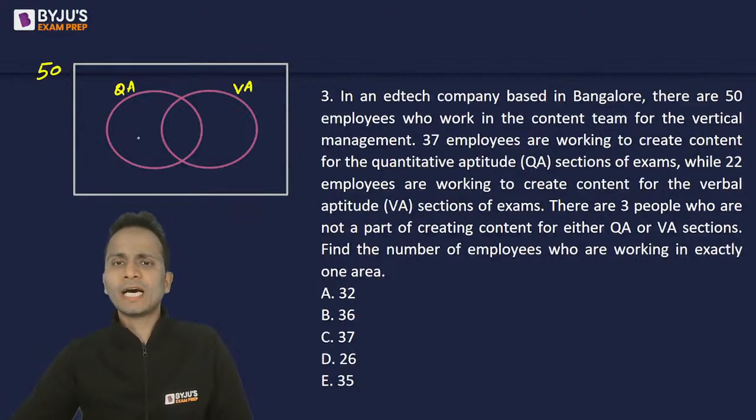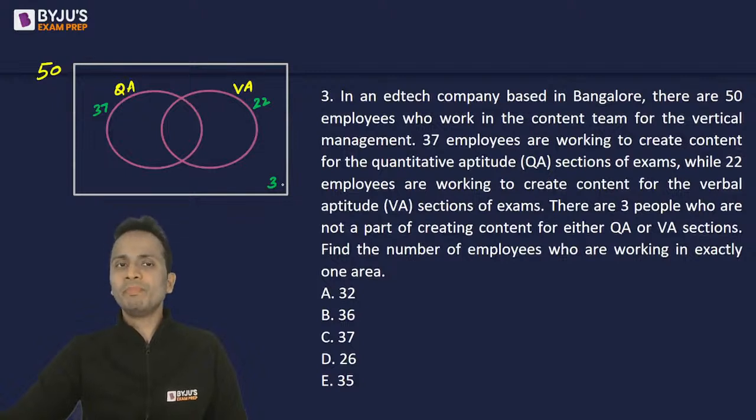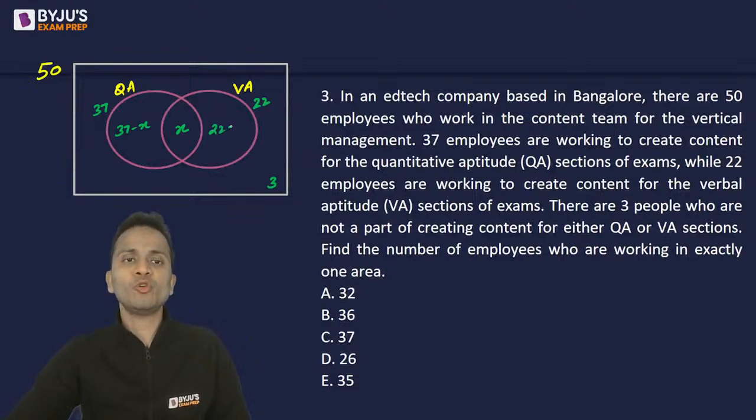So for QA, there are 37 employees who are working to create this content, and for VA, it is 22. And 3 people are not creating content for either of these two, so 3 will be outside this. Okay? So I'll apply the simple formula A union B. Or if I'll consider this portion as X, this will be 37 minus X, and this is 22 minus X.